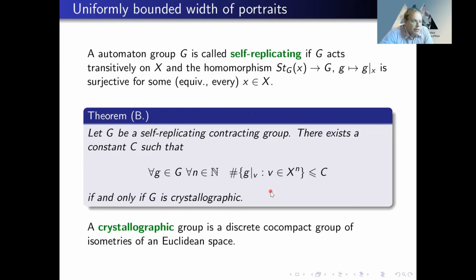Now, the theorem is actually non-trivial in both directions. And for crystallographic groups, this bound follows from the fact that these states are located in some ball of radius r intersecting some lattice. And that's why it is bounded. In the opposite direction, we first prove that the group is virtually nilpotent, then study its conjugacy classes, and show that it is not possible to have infinite conjugacy classes to prove that it is virtually abelian, and then restrict to crystallographic groups.